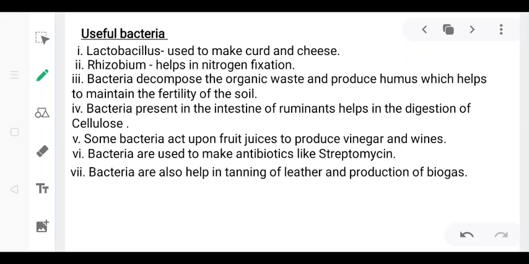Next, some bacteria act upon fruit juices to produce vinegar and wines. For example, ethyl alcohol is converted into acetic acid by the action of aerobic bacteria like Acetobacter aceti. Next, some bacteria are used to make antibiotics like streptomycin. Some bacteria also help in tanning of leather and production of biogas.